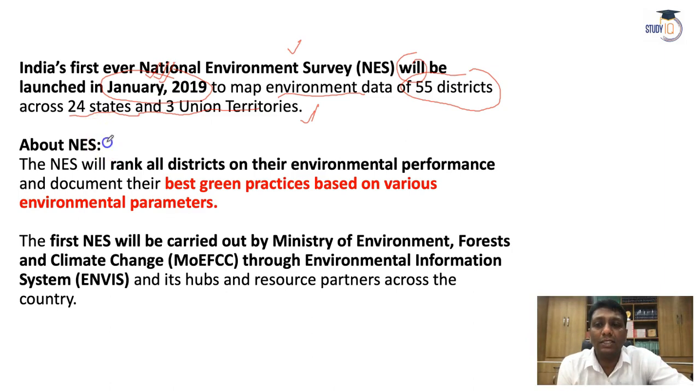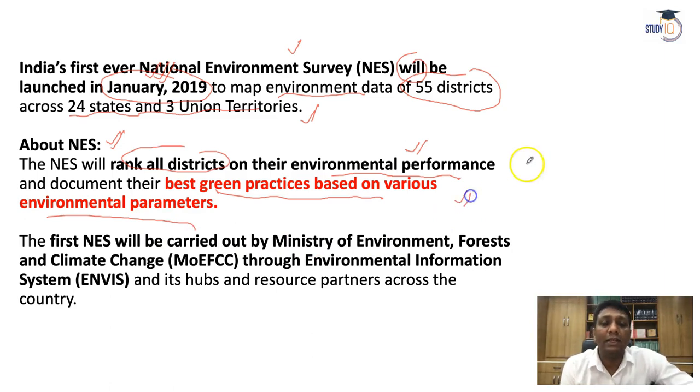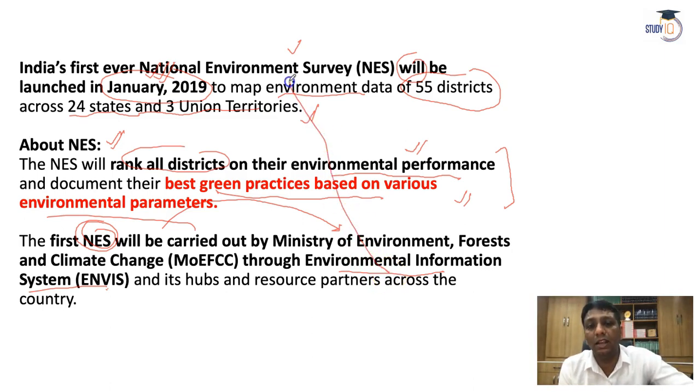See, about the NES, what is the National Environmental Survey? It ranks all the districts on the basis of their own environmental performance. So best green practices based on various environmental parameters and documents will be checked here in these district areas. See, the first NES, National Environmental Survey, will be carried out by the Ministry of Environment, Forest and Climate Change through the Environmental Information System. So the Environmental Information System will recognize the National Environment Survey, and this Environmental Information System works under the Ministry of Environment, Forest and Climate Change. So this is the hierarchy you remember.